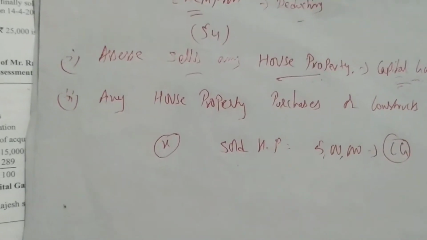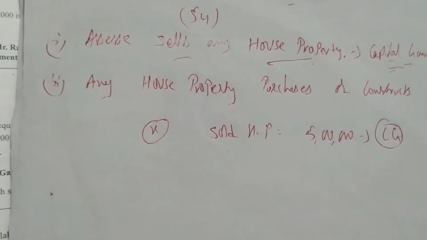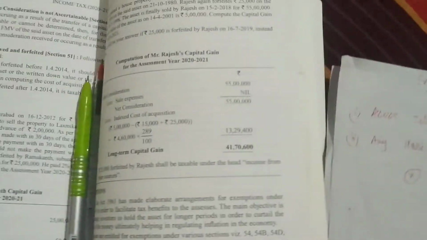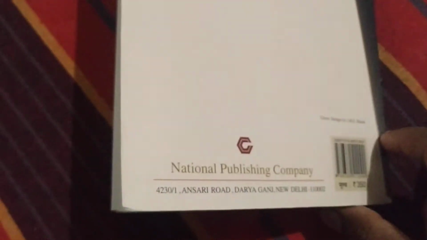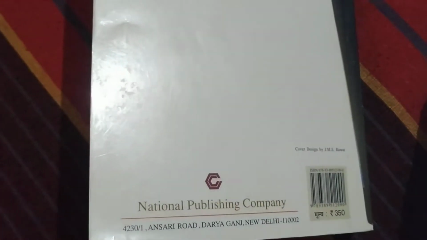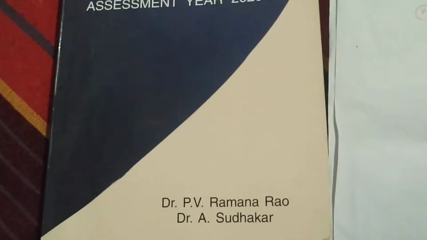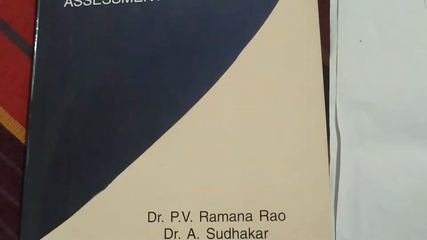So we have done simple problems without exemption in capital gains. We were doing the chapter called capital gains, and many students are asking which textbook we have to follow. I told you many times, and I am telling you now also: you have to follow the National Publication Company textbook, Income Tax, Assessment Year 2020-21, by Dr. P.V. Ramana Rao and Dr. A. Sudhakar.